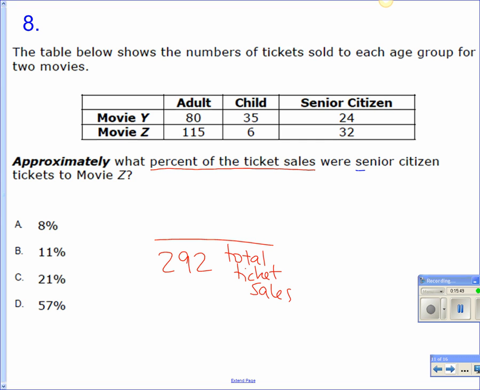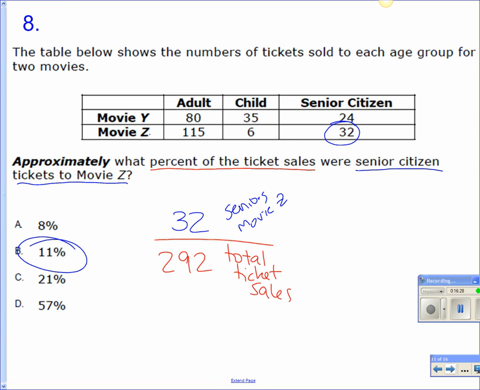Got to keep reading. Senior citizens who went to movie Z, 32. So senior citizens that went to movie Z, there are 32 of them. 32. Chuck, divide that and see what you get for us. Which rounds to 11. Okay. So this was seniors to movie Z. That's how I got that. Okay. Questions? Okay.